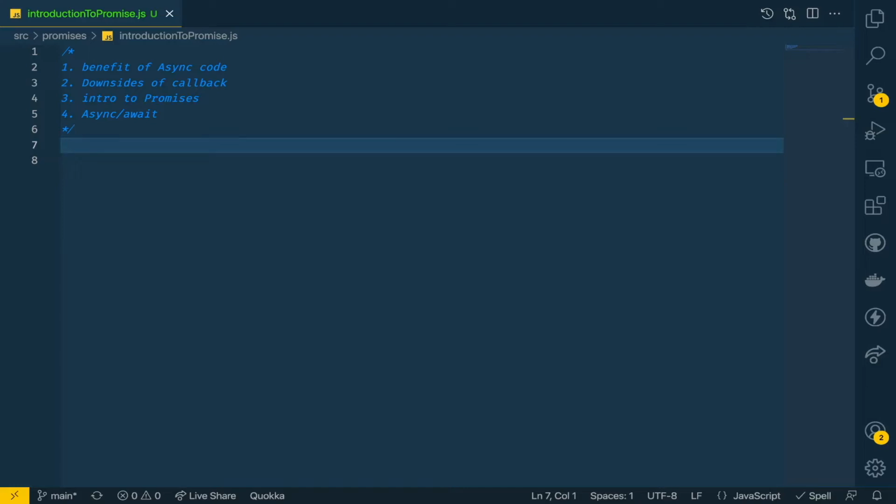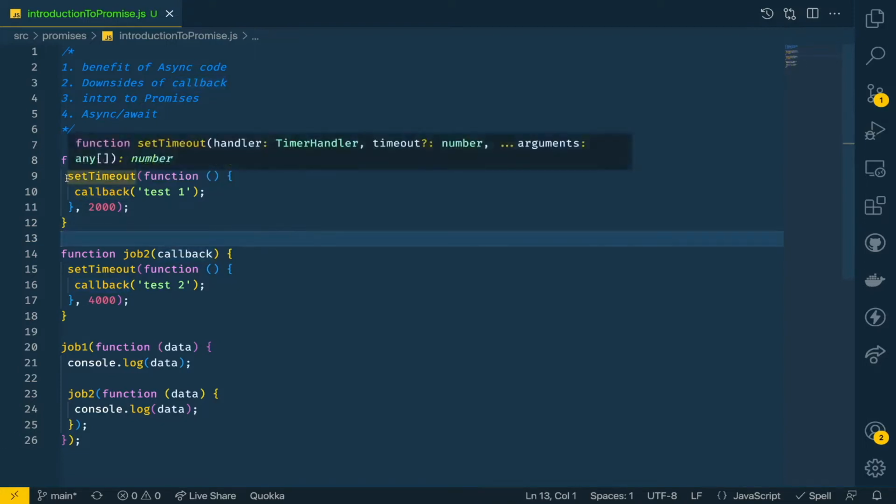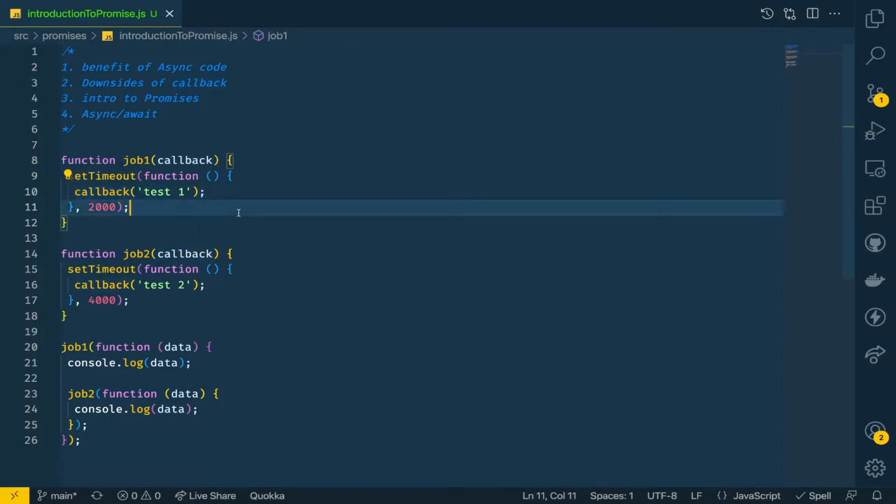Now we'll see what the downsides of callbacks are. Callbacks were fine, and they have helped us in working with async code, but they have some downsides as well. I'll use a code snippet to understand it more. As we discussed in the previous lecture, if we have some async code, we can provide a callback. A callback is nothing but a function which is passed as an argument. In the job one function, we have a callback, and after the setTimeout we are running that callback. So this is about job one.